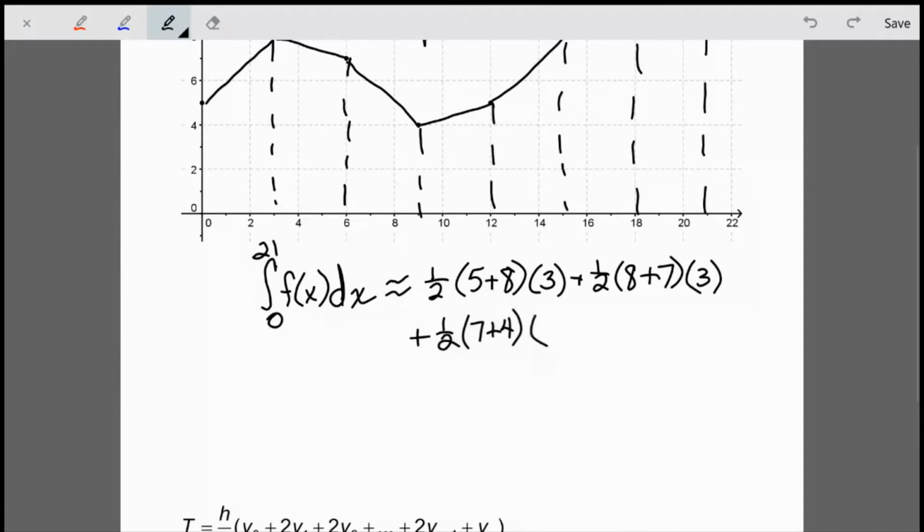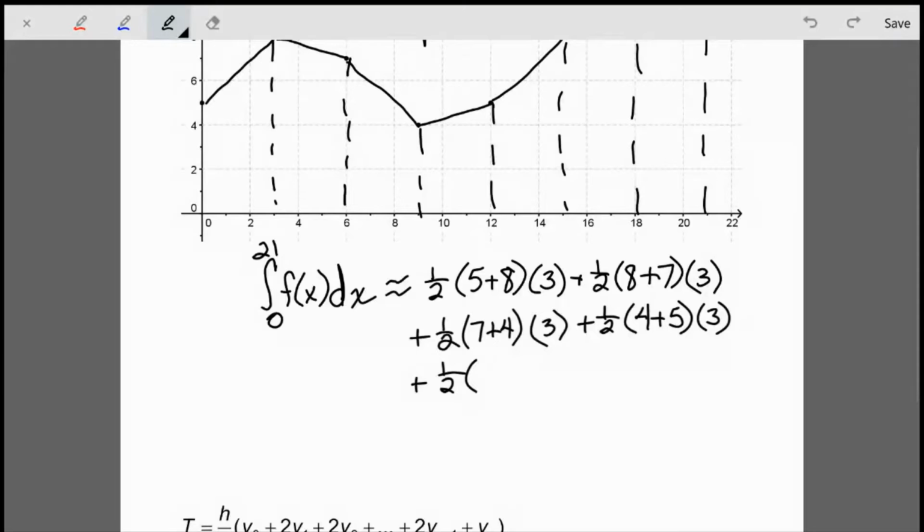And I've got a height of 3 again. The next one, my left base would have a function value of 4, and then my right base would have a function value of 5. And I know this is a little bit tedious, but you'll see why this is important to have these all written out here in just a second.